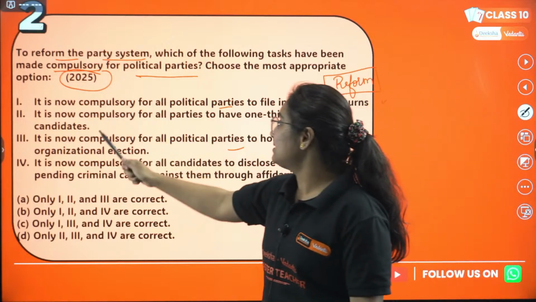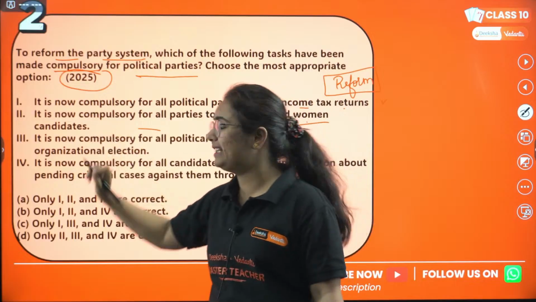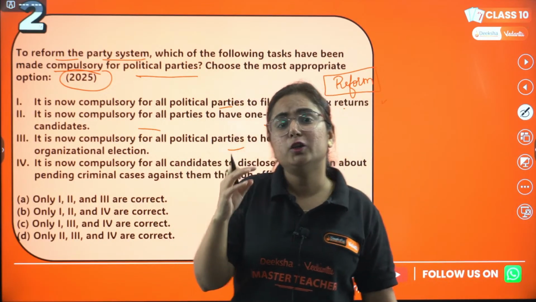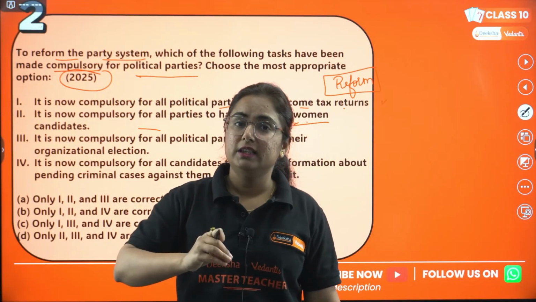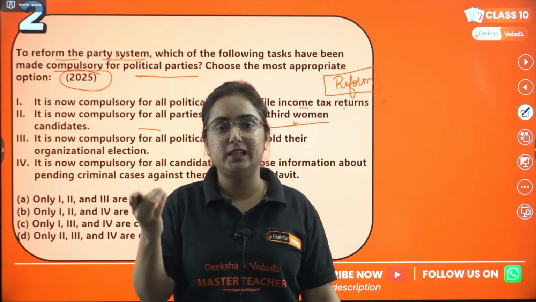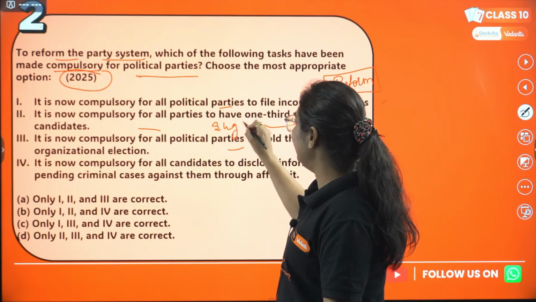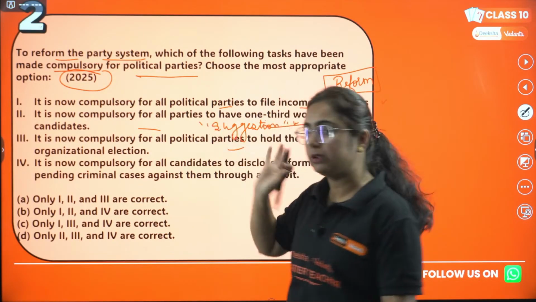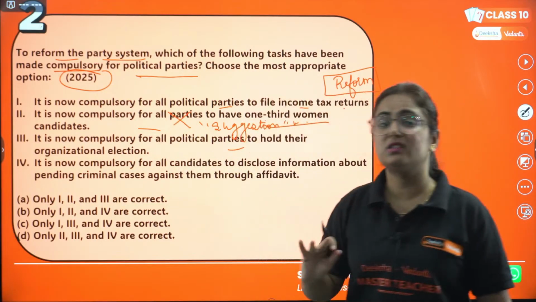It is now compulsory for all the parties to have 1/3 women candidates. Now pay attention to this point. It is something related to providing reservation to women, right? And you know that the reservation case is a little critical. This is not a reform already done, but it is a suggestion. They are suggesting that parties do that. So which option is not correct? That is 2, which is not correct.